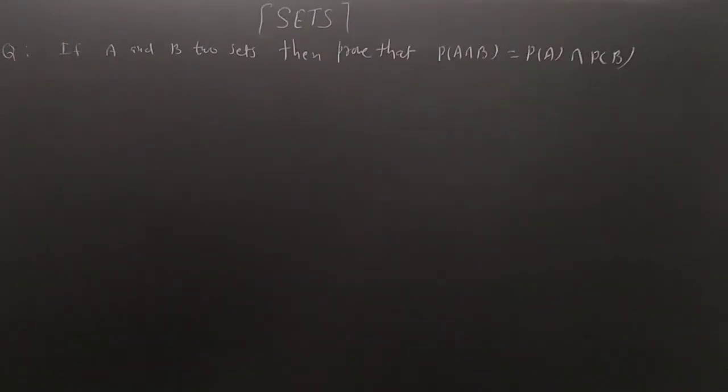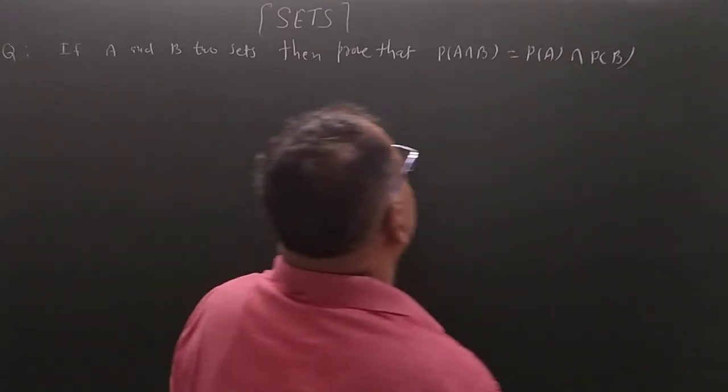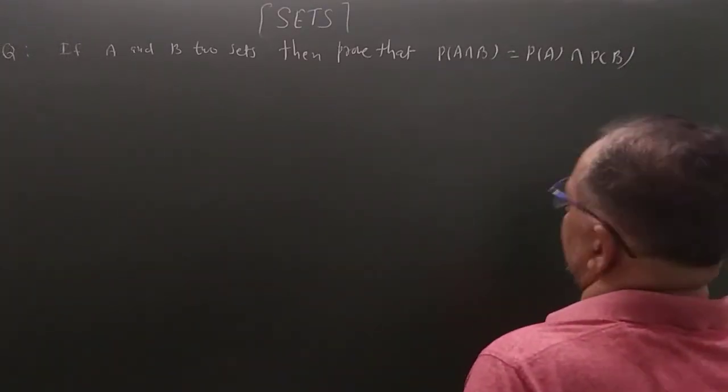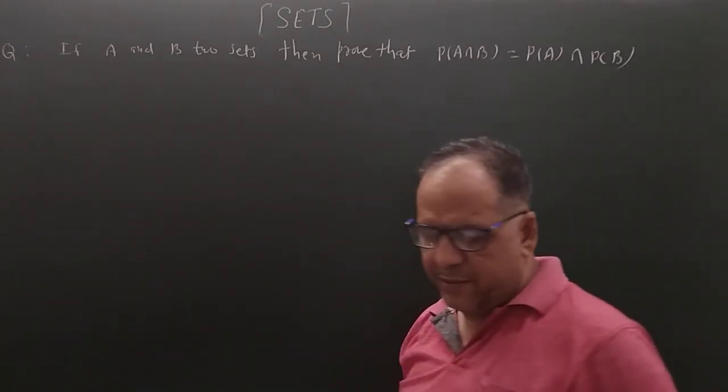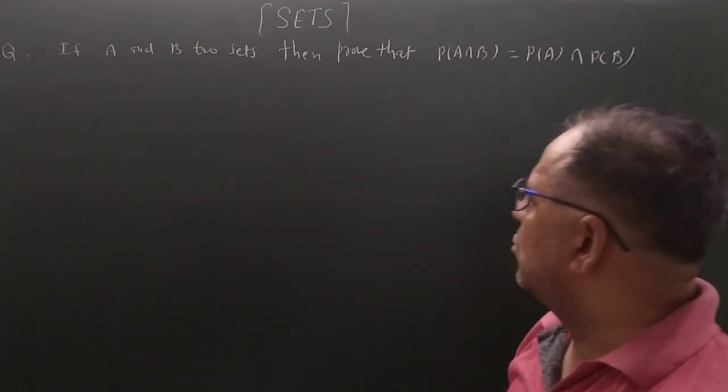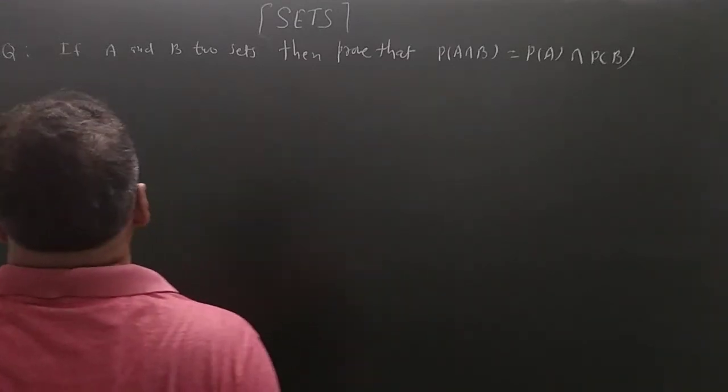Now I am taking one more important question. If A and B are two sets, then prove that P(A intersection B) is equal to PA intersection PB. There are no sets given, so we prove this question only by using the theoretical concept.